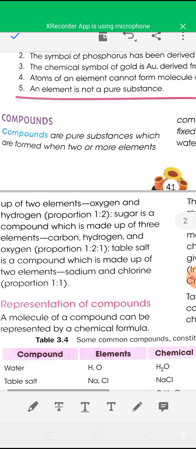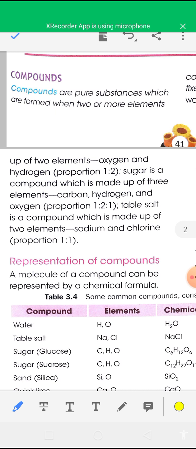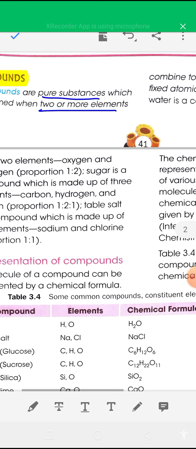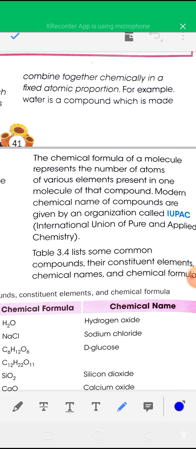Now see compounds. What are compounds? Next topic is compounds. Compounds are pure substances, like elements. They are formed when two or more elements combine together chemically in a fixed atomic proportion. For example, water is a compound, glucose is a compound, sucrose is a compound.